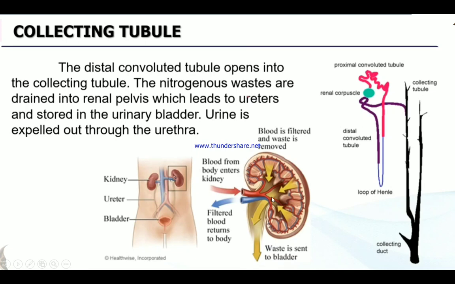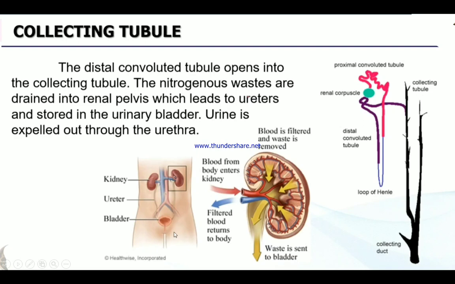This area is the renal pelvis, right? From the renal pelvis it leads to the ureter and is stored in the urinary bladder, and then urine is expelled out through the urethra.